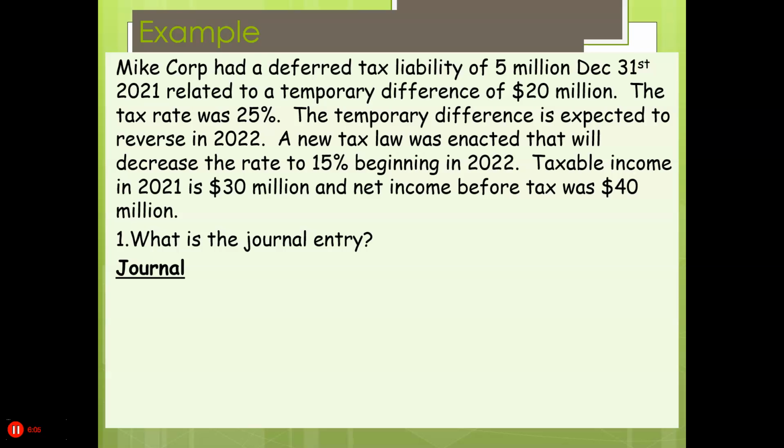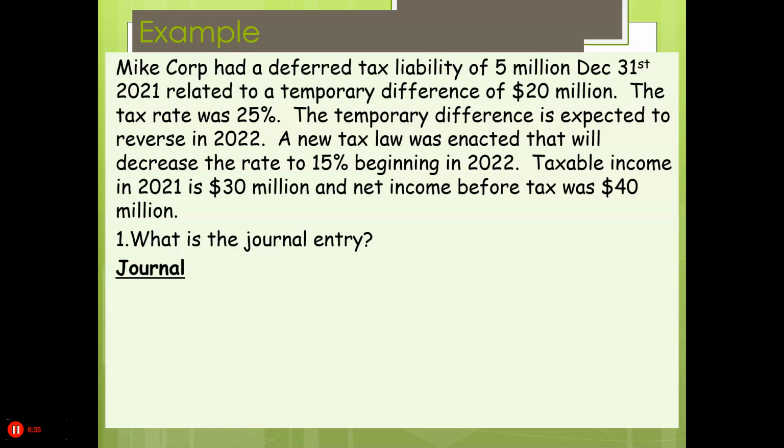All right, here we have this one. We had a deferred tax liability of $5 million related to a temporary difference of $20 million. The tax rate is 25%. The temporary difference is expected to reverse in 2022. A new tax law was enacted that will decrease the rate to 15% beginning in 2022. The taxable income in 2021 is $30 million and net income before tax was $40 million.